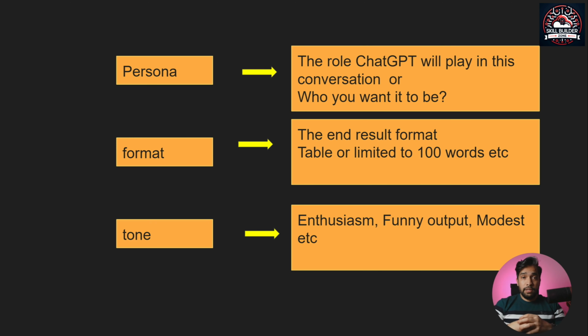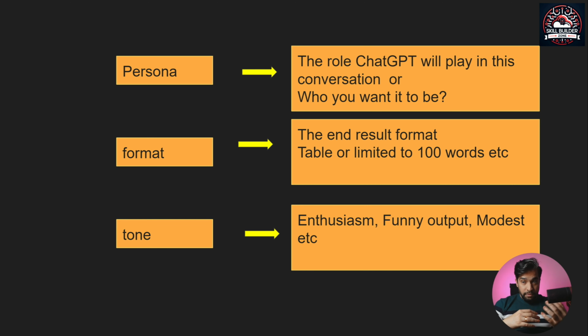The fourth component is persona. This is where you define what ChatGPT should behave like. For example, if you want ChatGPT to be your personal trainer, you would start by saying, "You are my personal trainer, and I want you to write down a list of nutrition tips that I should follow to gain muscles." So you need to make sure that ChatGPT knows what exact role it is playing. That helps in creating that perfect prompt.